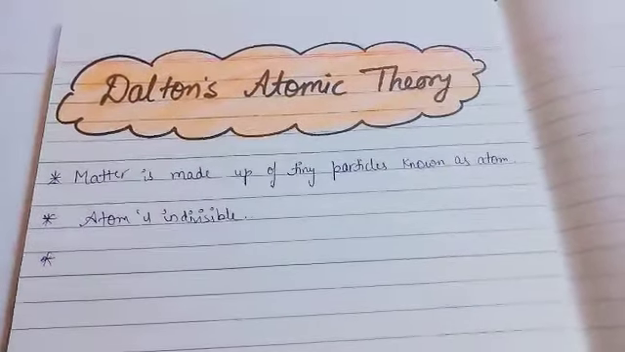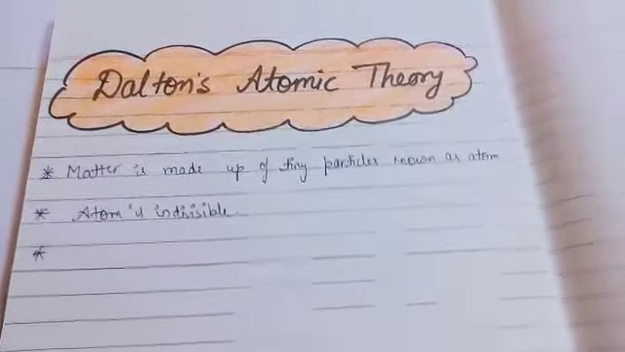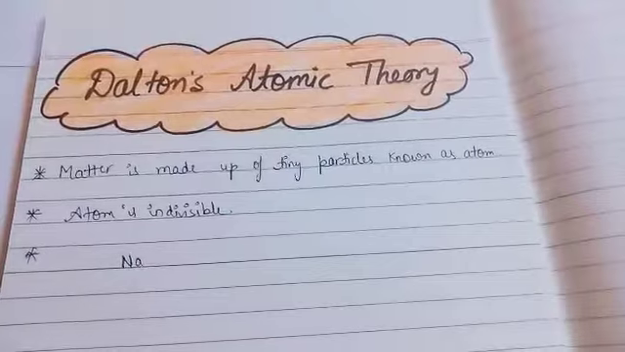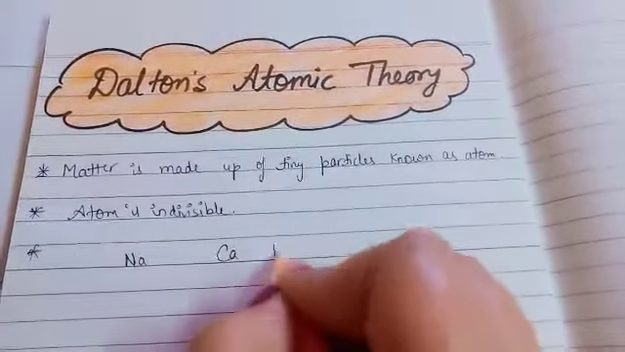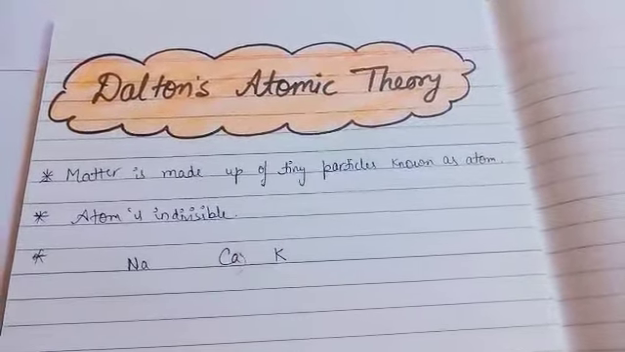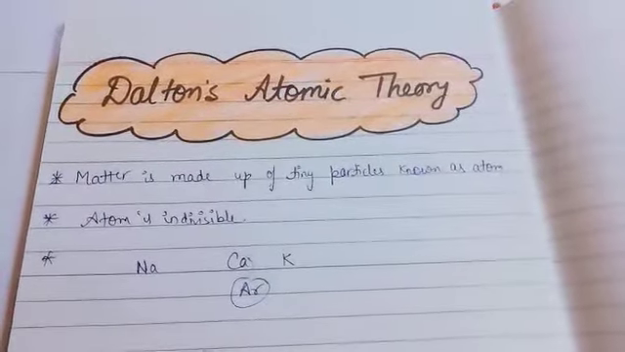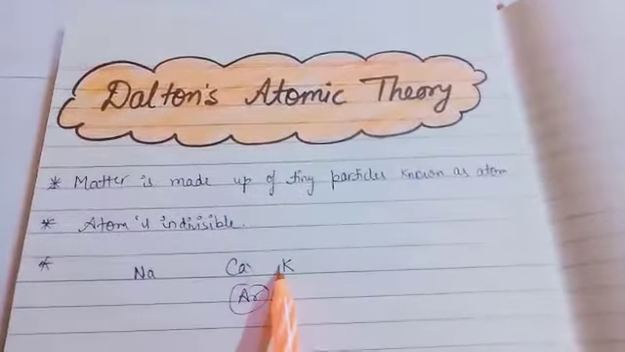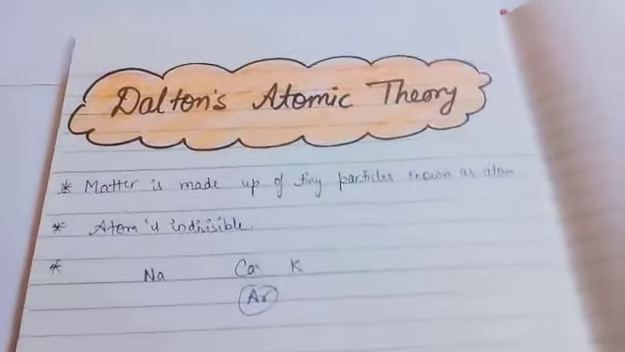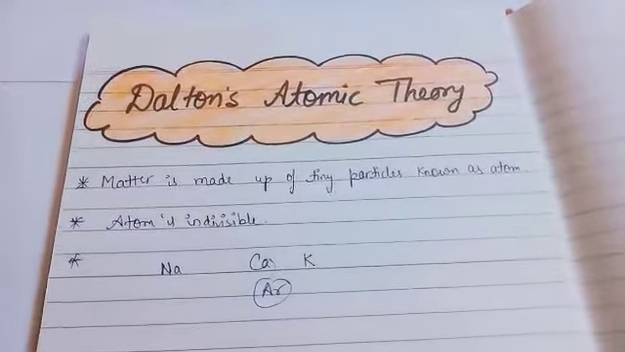Next, atoms of different elements are totally different from each other. If we are talking about an atom of sodium, or take the example of calcium or potassium, then the atom of calcium is totally different from the atom of potassium. Their properties are totally different, meaning their chemical properties, their mass, and their other properties.